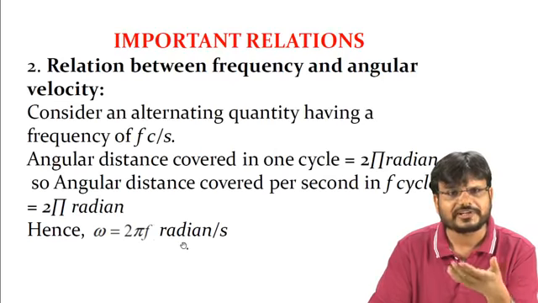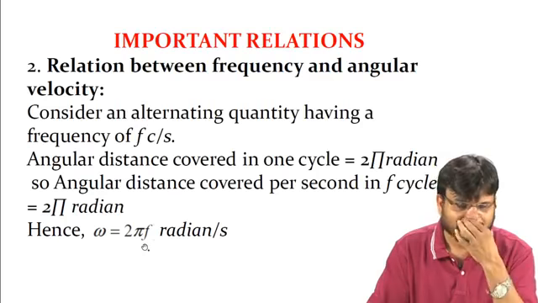So on the horizontal axis, time is denoted as omega t. So what is that omega? Omega is nothing but 2 pi f radian per second.